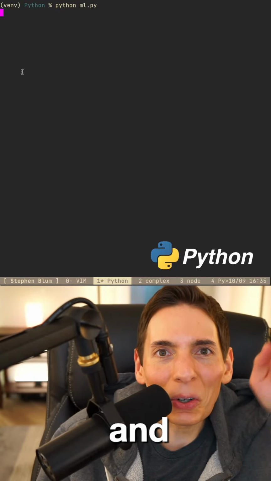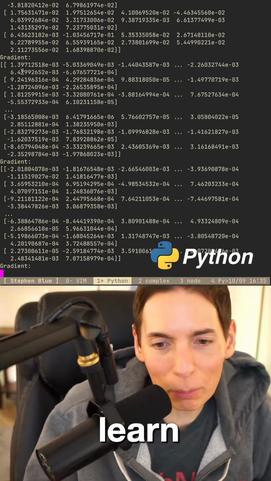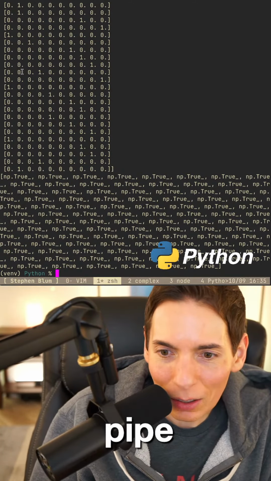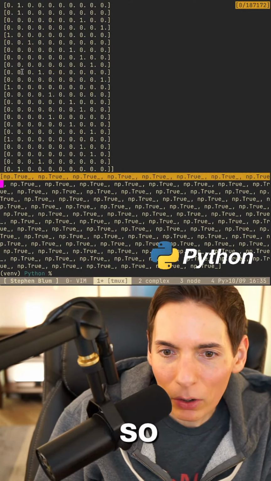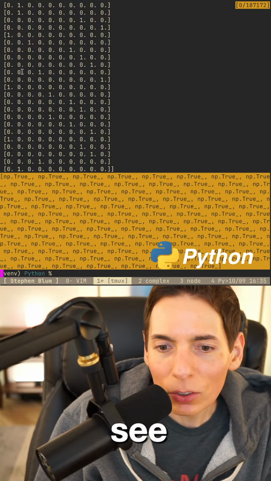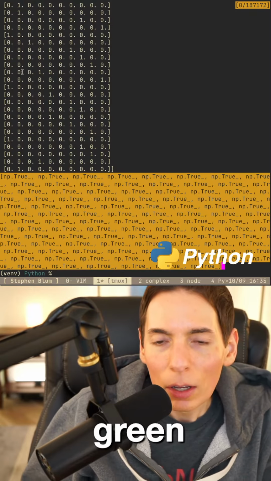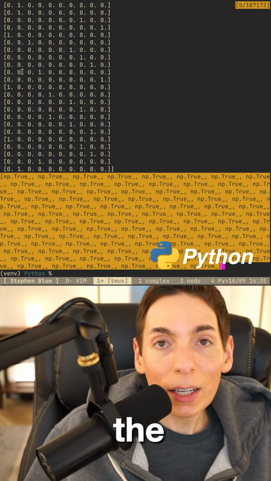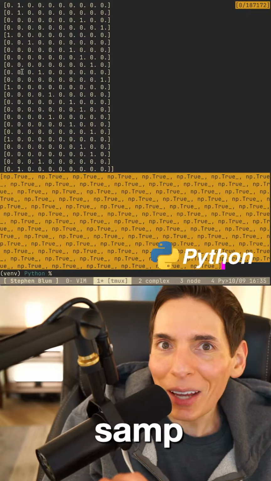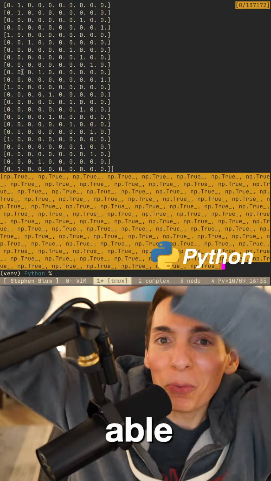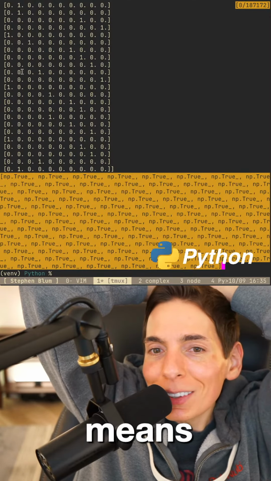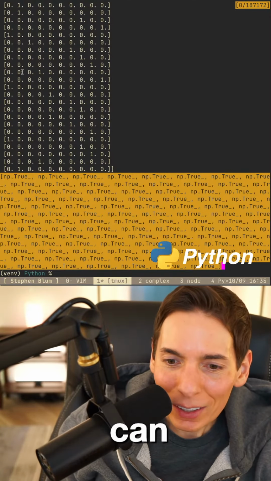And it'll learn. It actually learns. Oh wait, I got a pie. Oh, it doesn't matter. Okay, see, look, check it out. Really cool. Okay, so I have this comparator to see. I do want to turn these into green check marks so it's a little bit easier to notice, but it gets everything perfect. So this is just the training data set. This is the training samples. It is learning. It's actually able to learn, which is very exciting. That means we wrote our own machine learning framework from scratch, and it can use the MNIST data set. Isn't that cool? I think that's really cool.